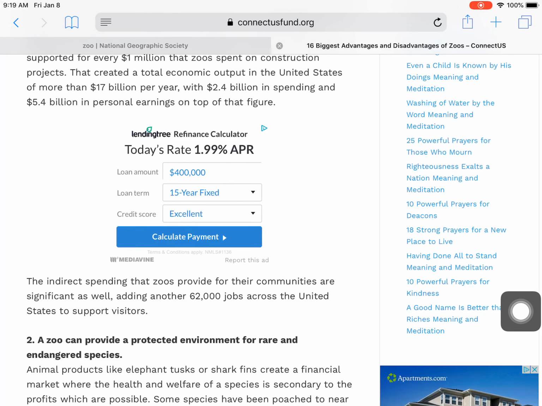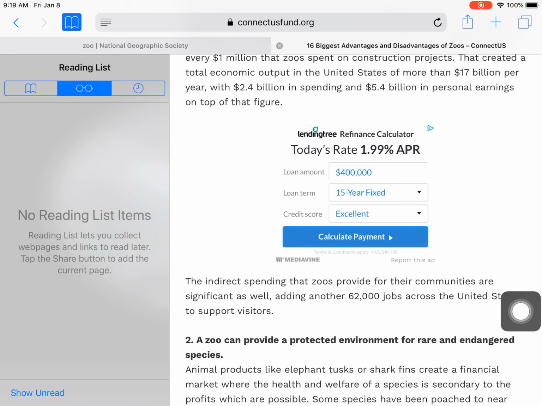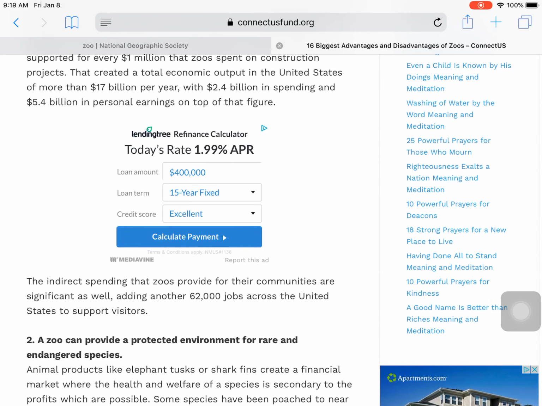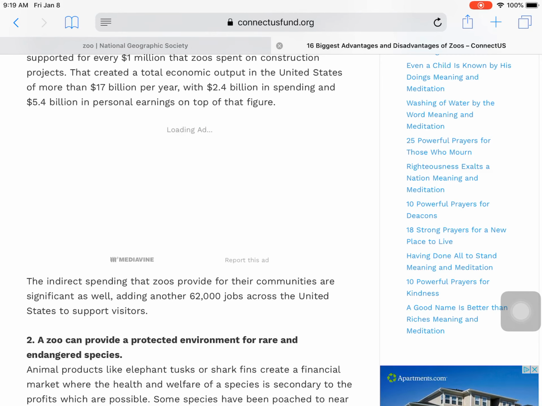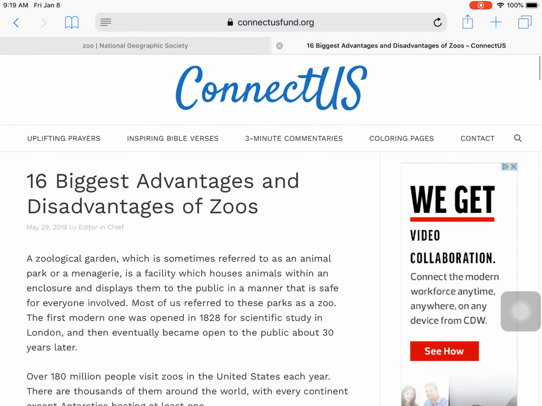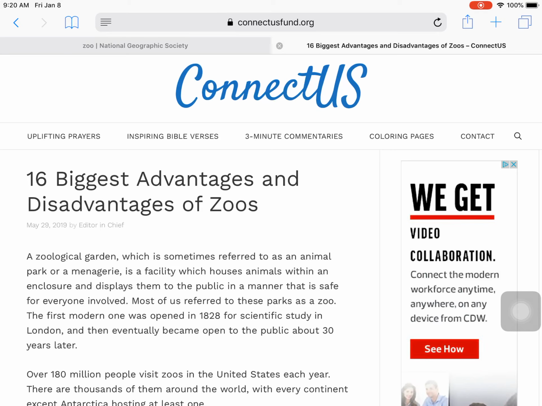I'll try mine again and see if it works. It hasn't. So I don't know what's happening with my iPad. It probably needs updated, but hopefully yours saves. If not, again, you can just leave them up and you can still access them. All right, so that is how to find reliable sources, making sure that you're finding unbiased sources, and sources that are showing both sides is very, very important for this project.